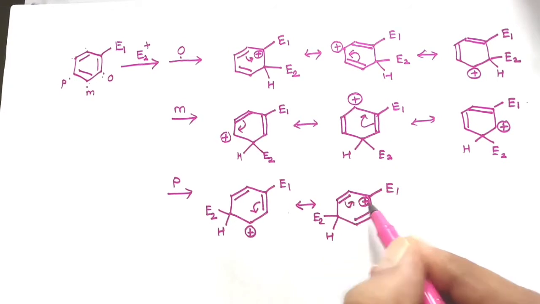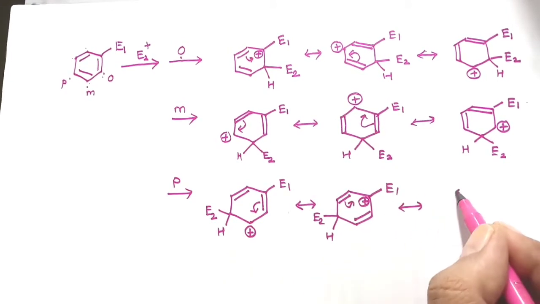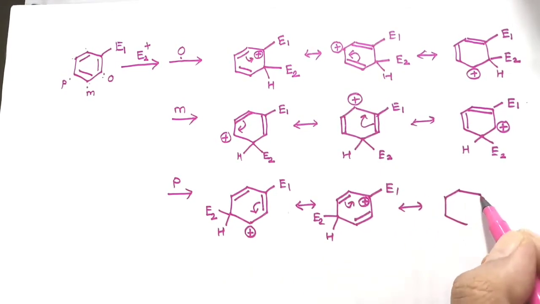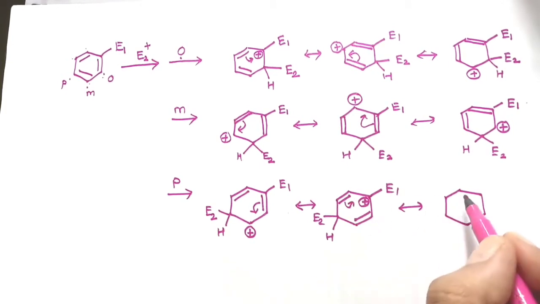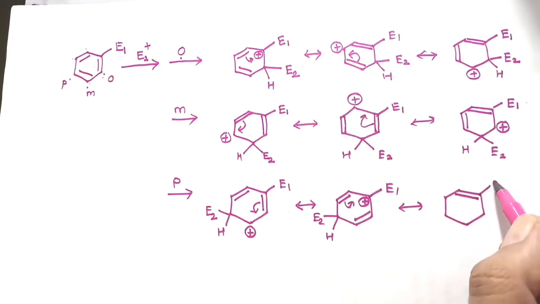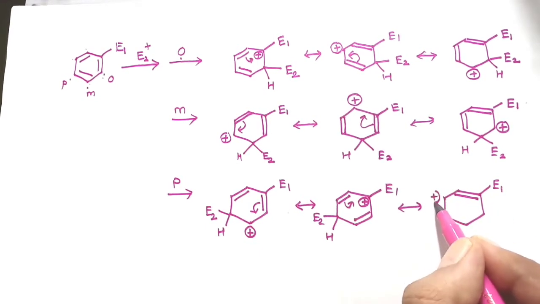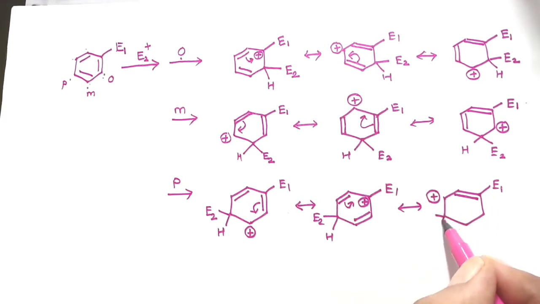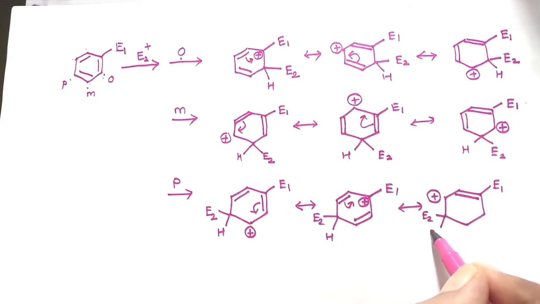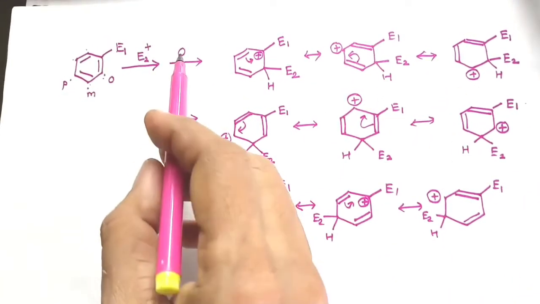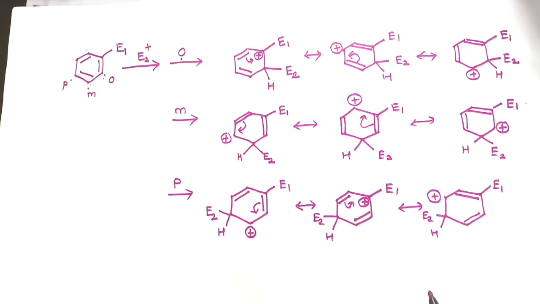Again, if this pair is utilized for delocalization or formation of a bond between the two, a bond is formed between the two carbon atoms, and now this carbon will have the positive charge. So these are the nine canonical structures possible if the attack takes place at ortho, meta or para.